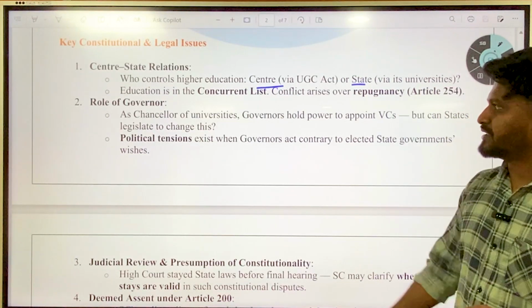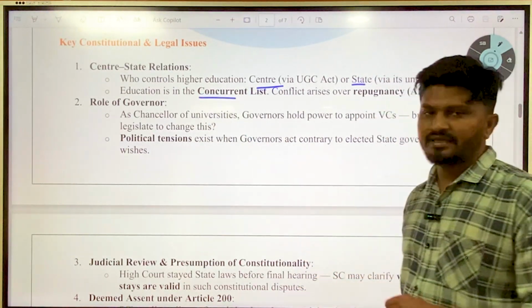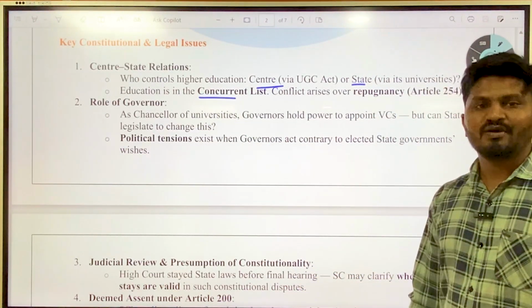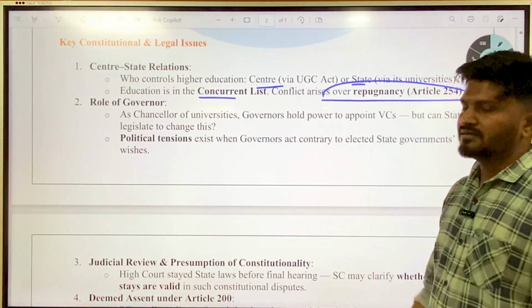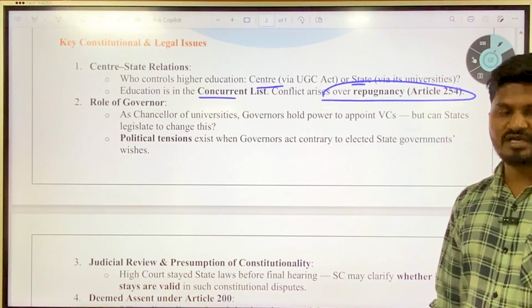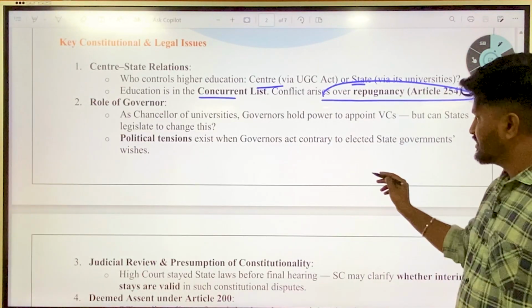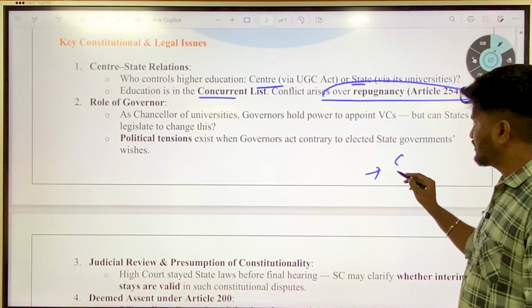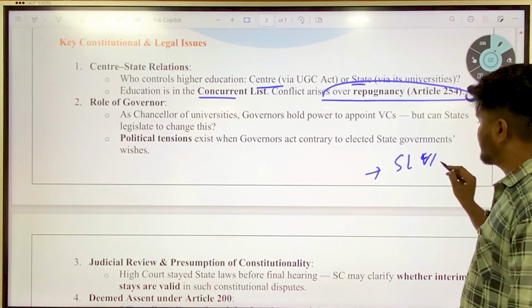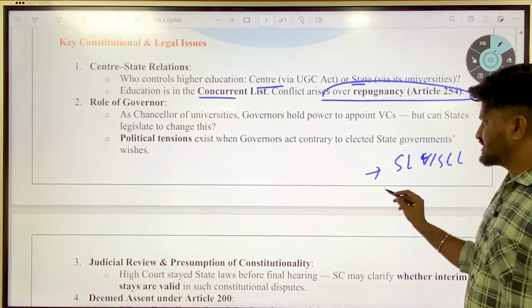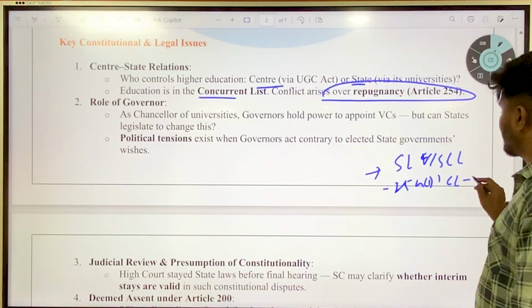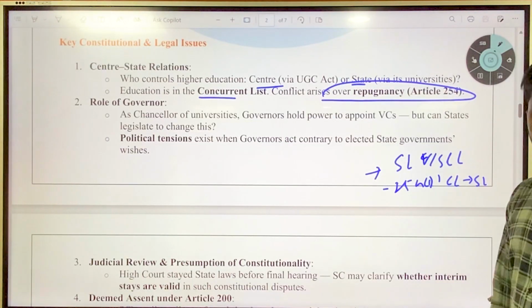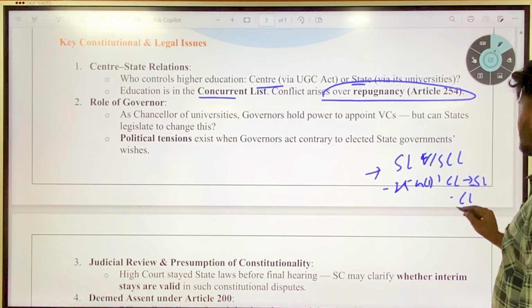Then, education is in the concurrent list, meaning both the center and the state can have their say. Conflicts arise over repugnancy. Article 254 talks about repugnancy. What is repugnancy? Repugnancy is conflict between central law and state law. Under Article 254 clause 1, if there is a conflict between central and state law on a concurrent list subject, then central law prevails.